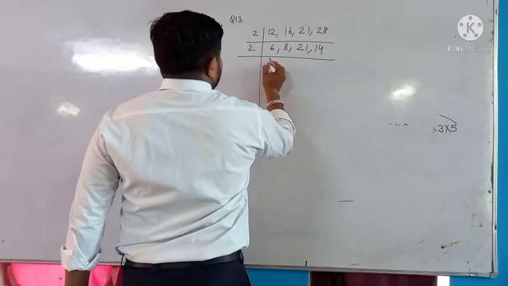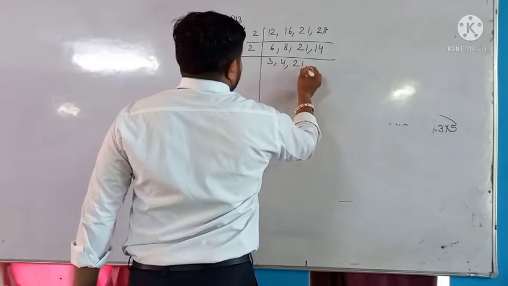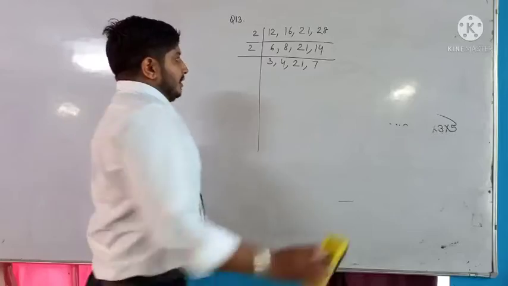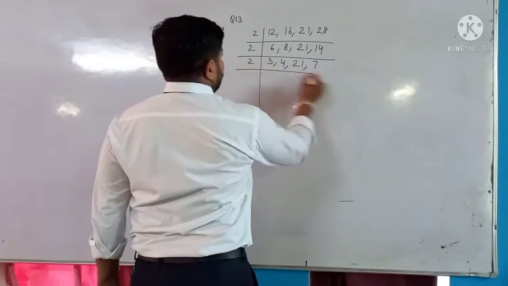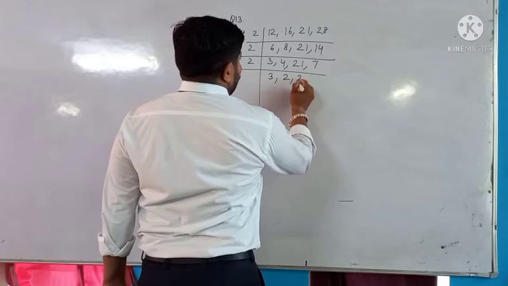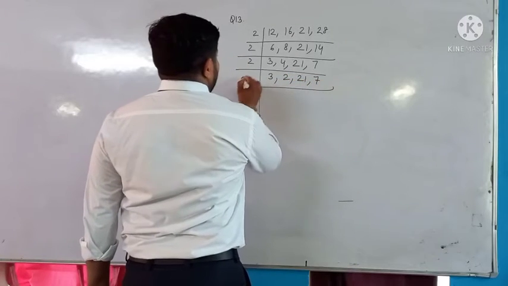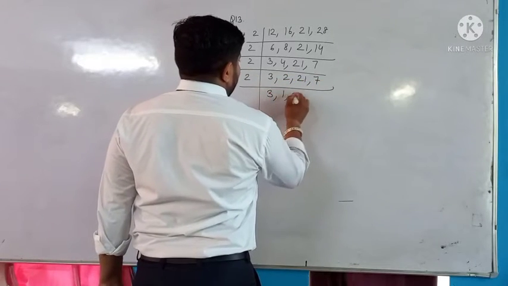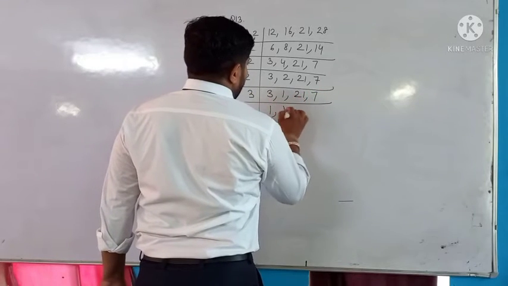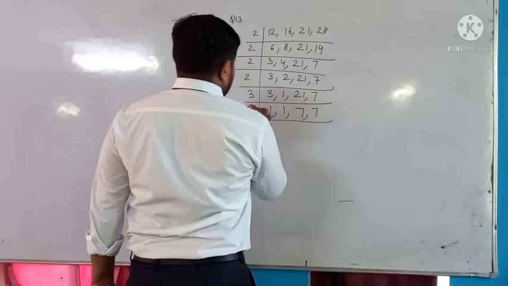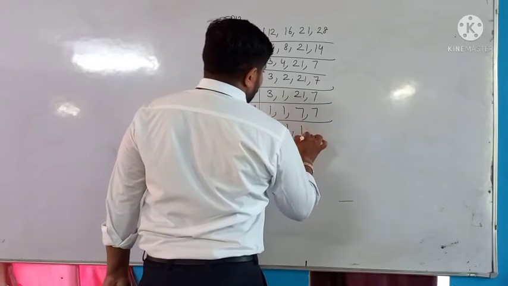Again by 2: 3, 4, 21, 7. Then again by 2: 3, 2, 21, 7. Then again by 2: 3, 1, 21, 7. Then by 3: 1, 1, 7, 7. Then by 7: 1, 1, 1, 1.